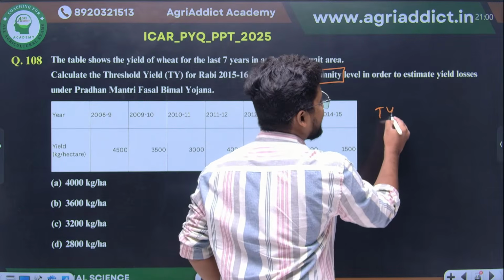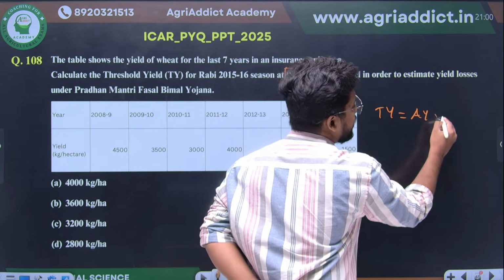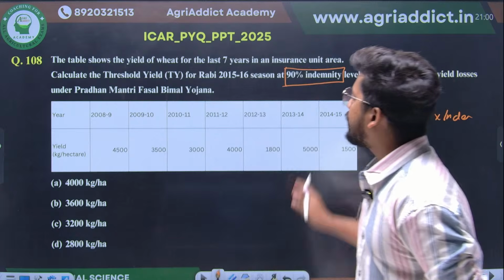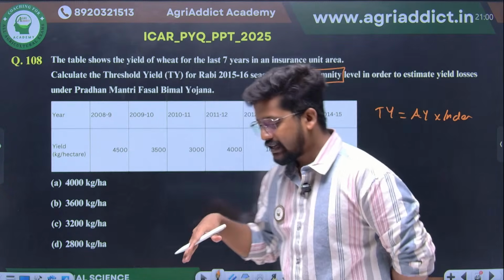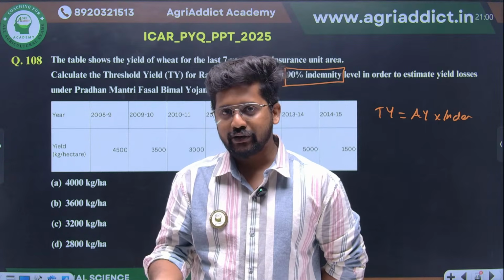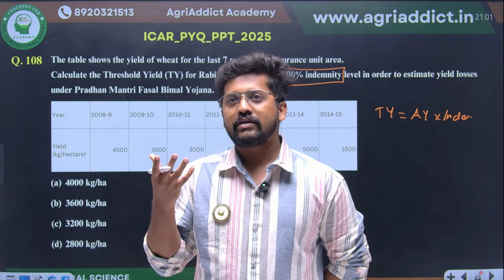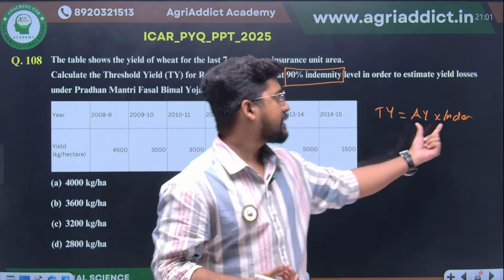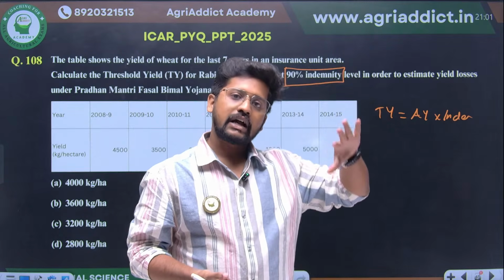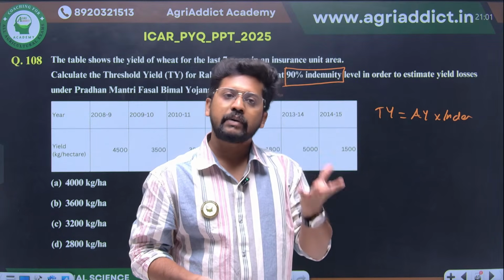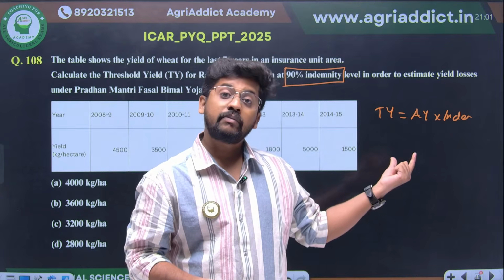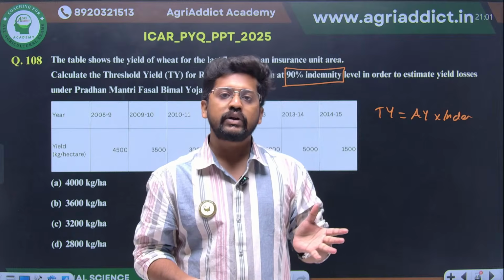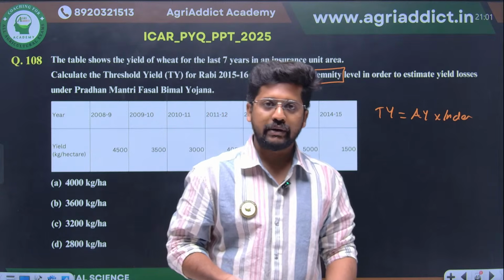The threshold yield is actually the average yield into indemnity. Even if they have given the last 7 years, based on the provisions of Pradhan Mantri Fasal Bima Yojana, if some natural calamities have happened, the yield of that particular year will be reduced much. So that will affect the average yield, right? So we can exclude a maximum of 2 years where natural calamities have already happened.